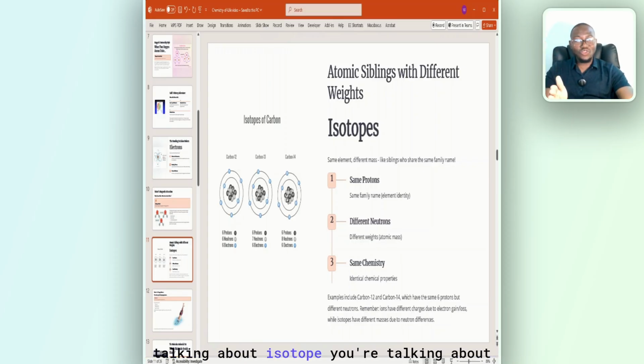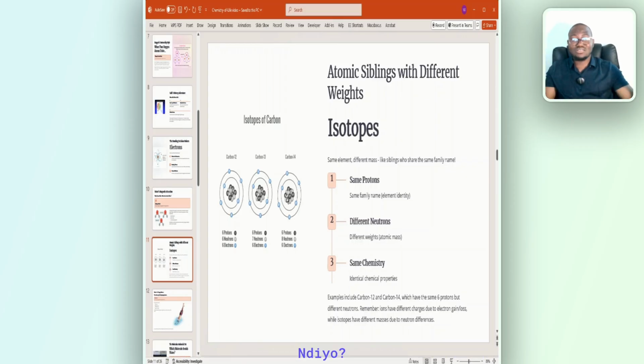So when you're talking about isotopes, you're talking about elements that have what? Different mass, right? Just like siblings that share the same family. Their protons are the same, same family, same element identity, but different neutrons, which means different weight, atomic mass. So the same atomic number, different atomic mass. They are identical in their chemical properties, but they are different.